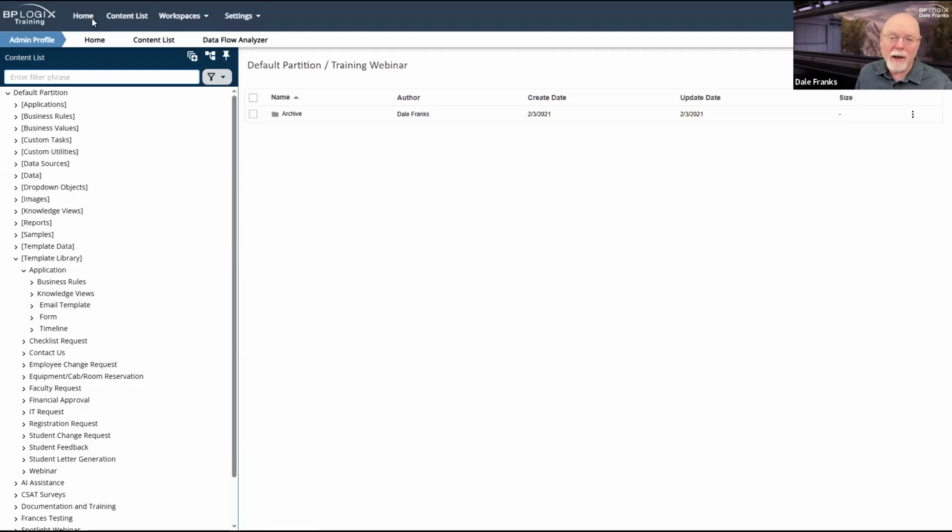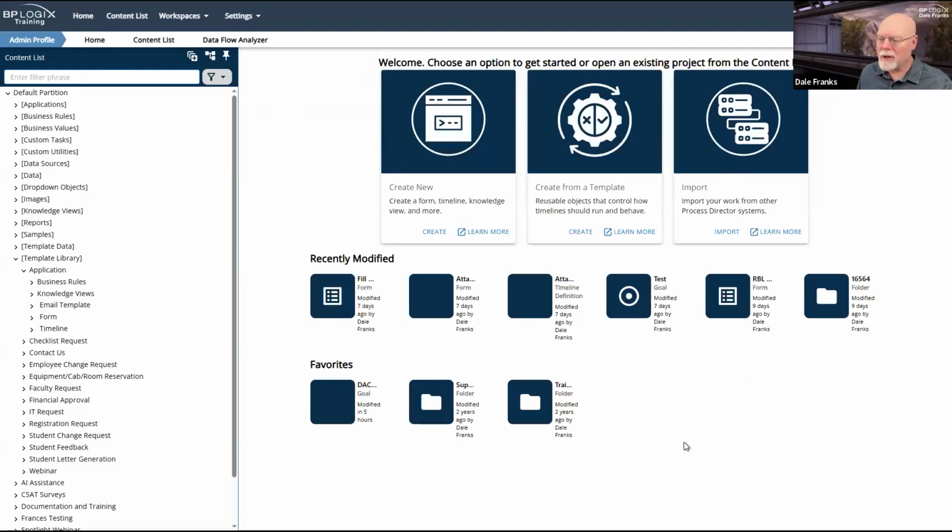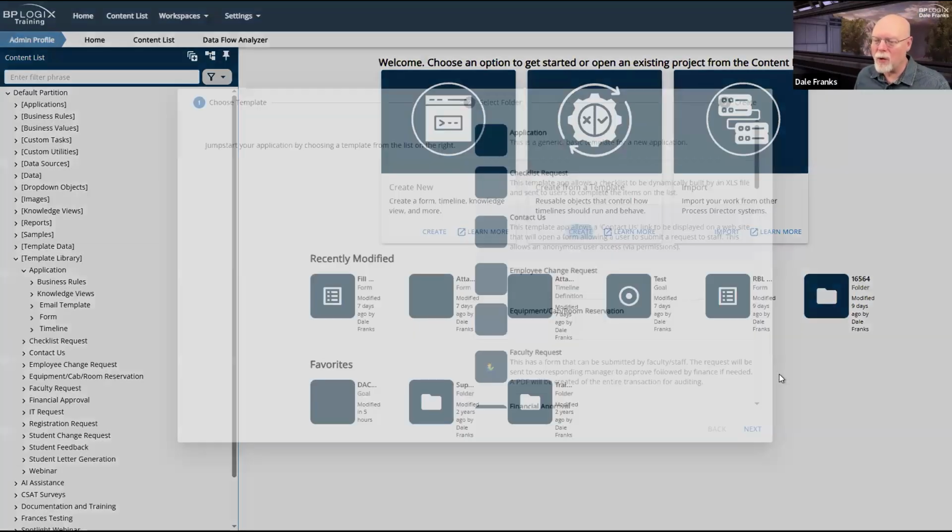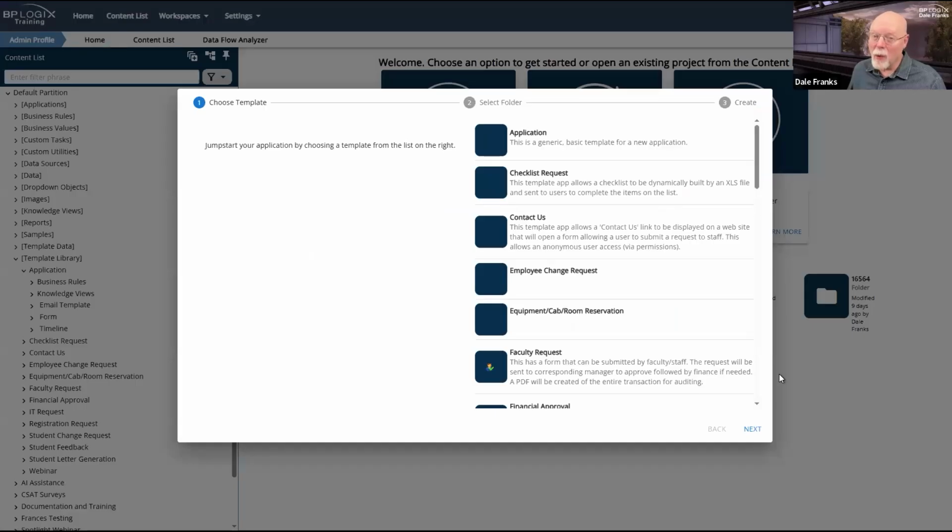It would be better just to have a blank template library folder on your system than to have it do that. Similarly, if you're on 6.1 or higher and you go to the home page, which either I haven't put the right icons in here or it is not loading properly for whatever reason. We have in the very middle this create from template, right? So if I hit create, it's going to want to have a template library, and it's going to want to know where my templates are.